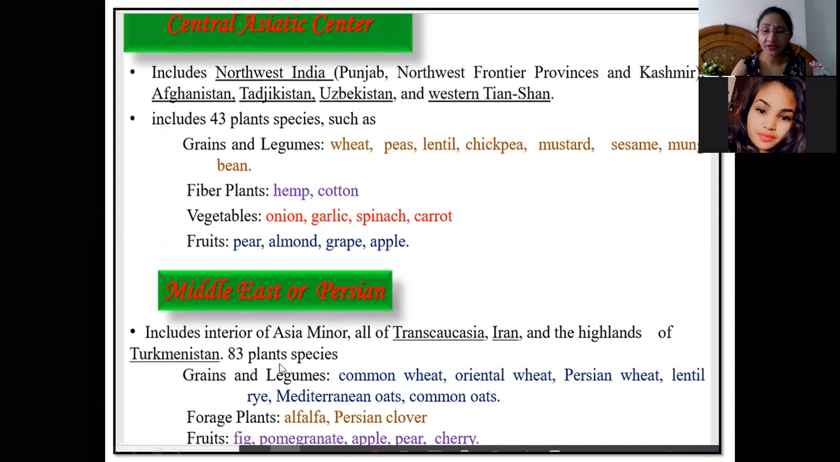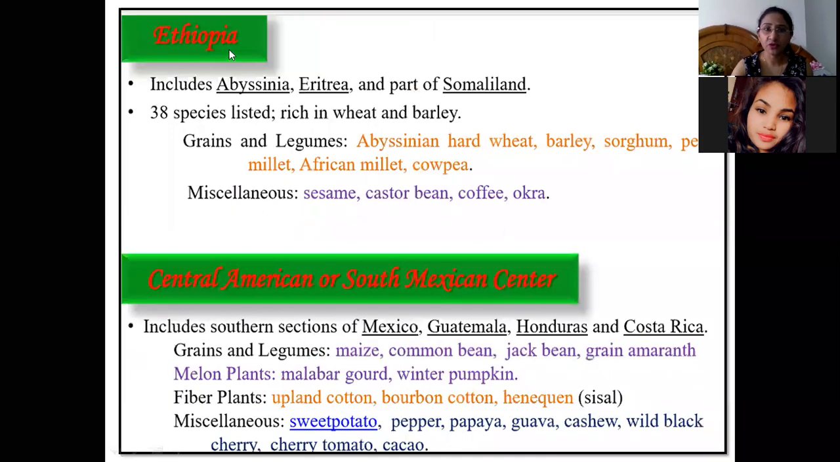They have 83 plant species. The centers of origin are present there. Similarly, Ethiopia has 38 species, and it is rich in wheat and barley, grains and legumes. So most of them are believed to have originated from Ethiopia. They have their centers of origin in Ethiopia.